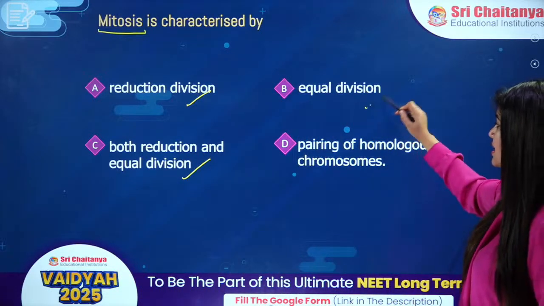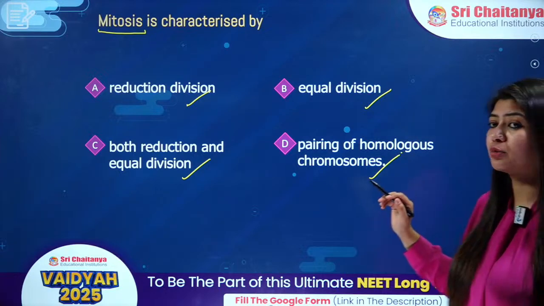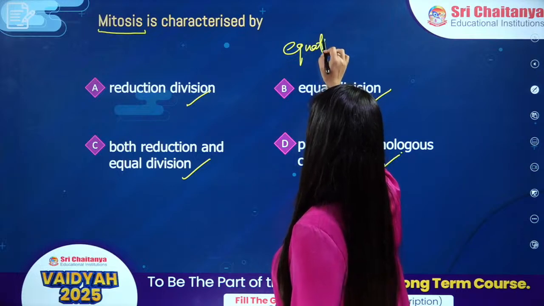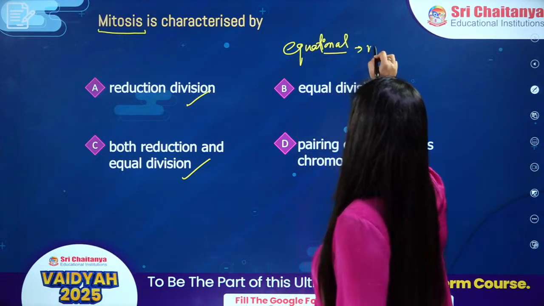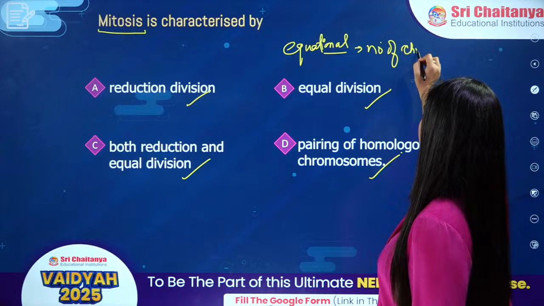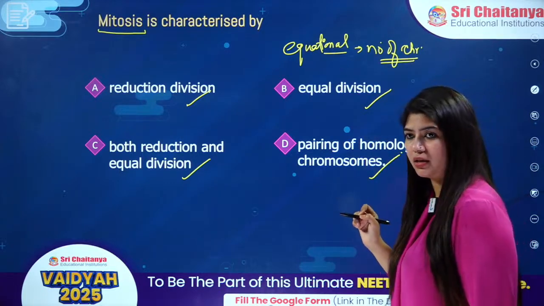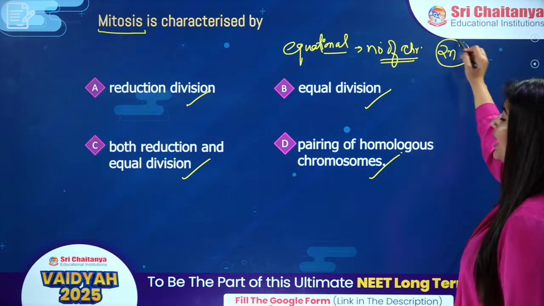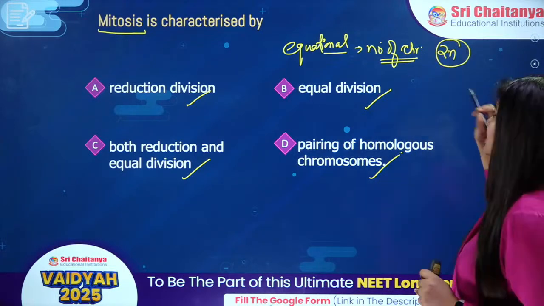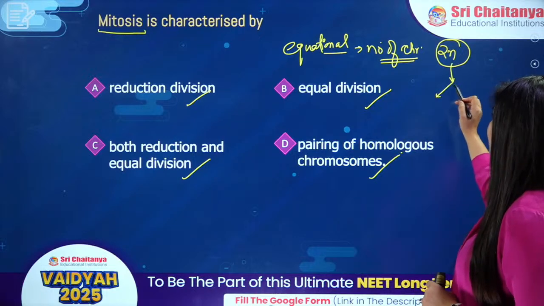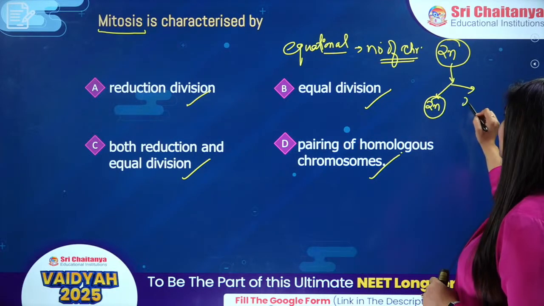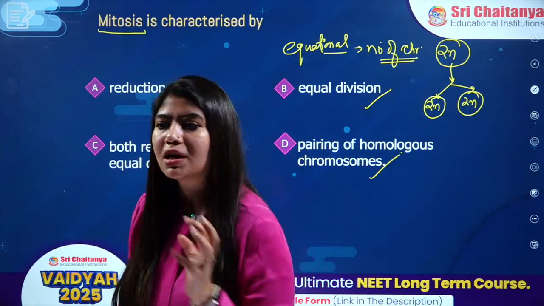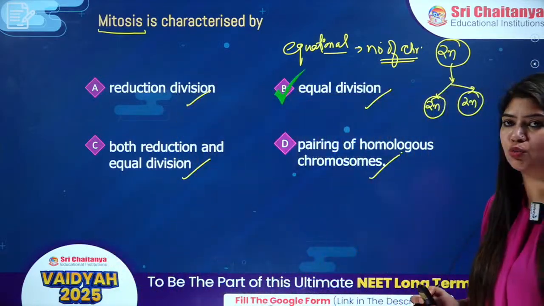Is it equal division? Is it pairing of homologous chromosomes? If I speak about mitosis, we also call it equational division. Why equational? Because the number of chromosomes will be equal to the parent, okay? Let's say I'm having a diploid cell. The number of chromosomes is 2n, right? Just after mitosis, it will produce 2 daughter cells, and every cell will have 2n number of chromosomes only, okay? So that is why we say it is equational division. Answer is option number B, which is equal, okay?